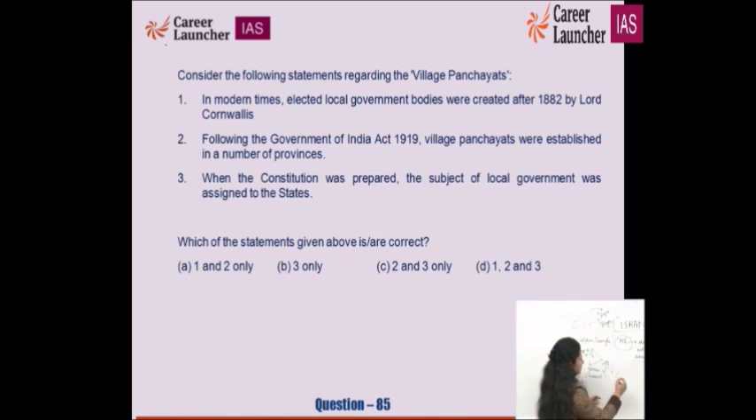We have seen Lord Lytton, and it is Lord Ripon. C for cat. The second and third statements, which say that following the Government of India Act of 1919 village panchayats were established in a number of provinces, and that when the constitution was prepared the subject of local government was assigned to states, are both correct. So which statement is right? C for cat. Statements 2 and 3 are correct. Okay.